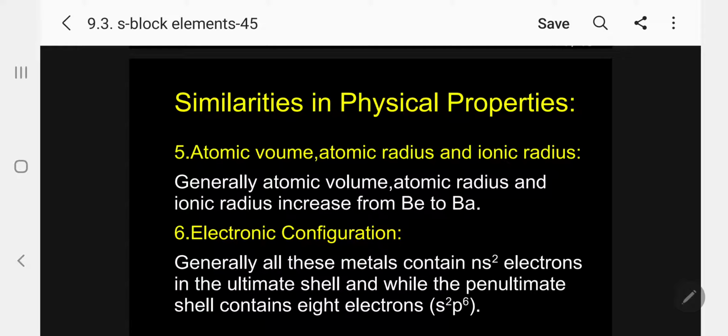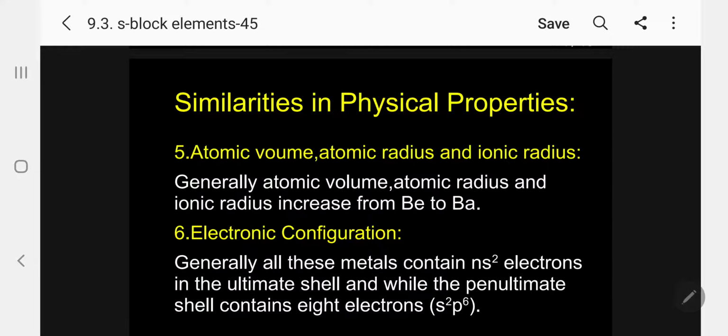Generally, atomic volume, atomic radius and ionic radius increase from beryllium to barium, because across the group size increases. I have already discussed this very clearly under classification of elements and periodicity. Only radius increases down the group, and decreases across the period. All other periodic properties are the reverse of this. Kindly have it in mind.